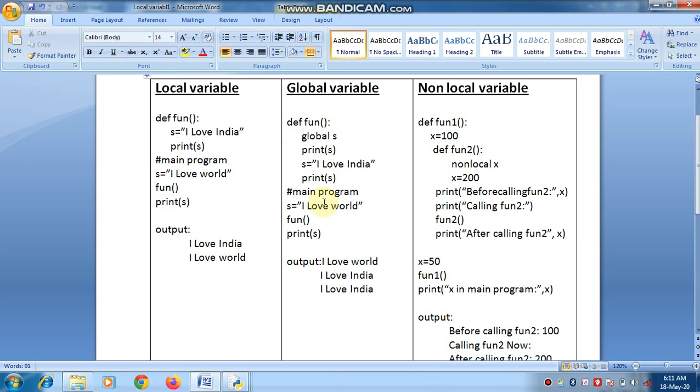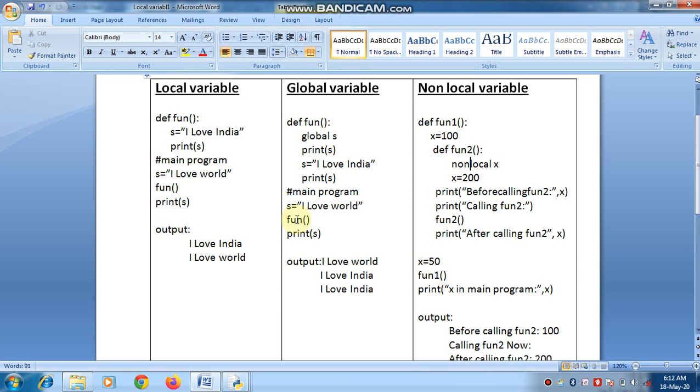Now when we print it, the output will be I love world. The function call output is I love world and I love India, because when we run this program, the interpreter first reads the function header and goes to the main program, and in the main program it will get s equal to I love world and the function call.